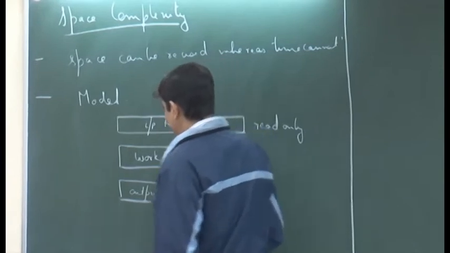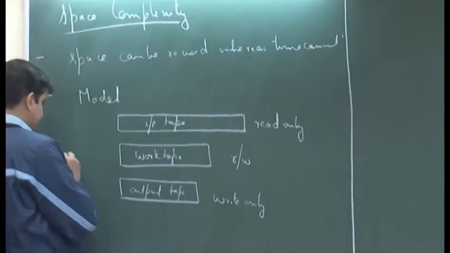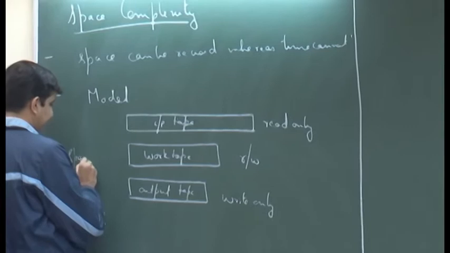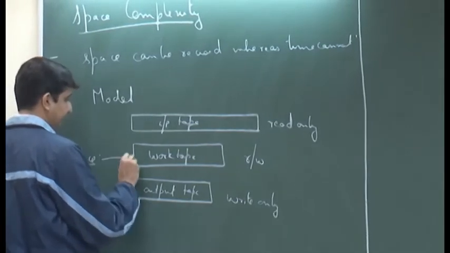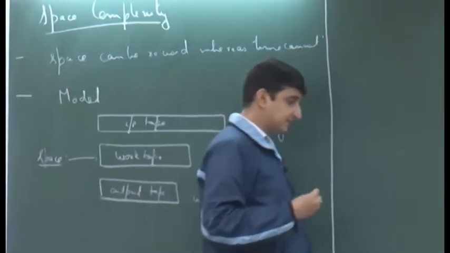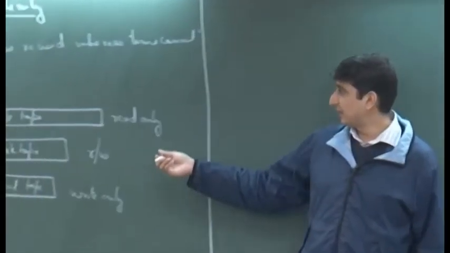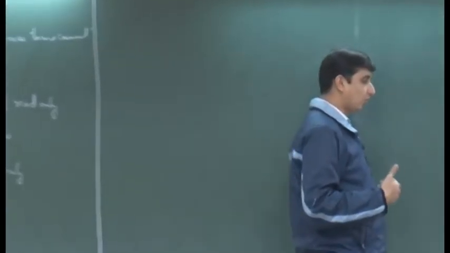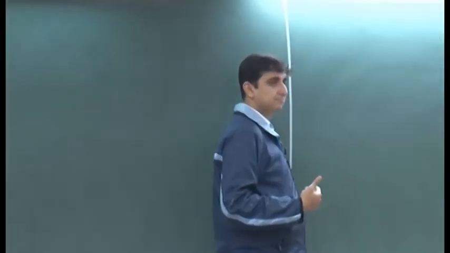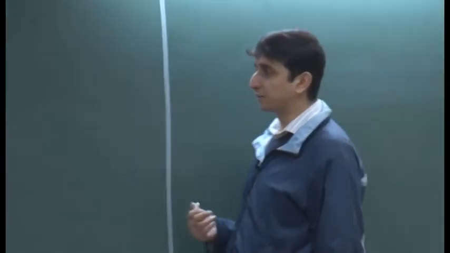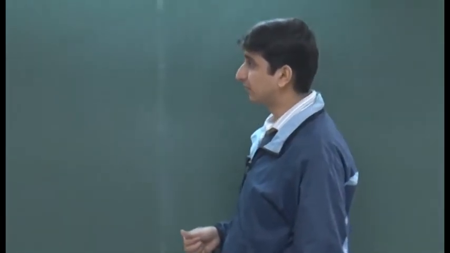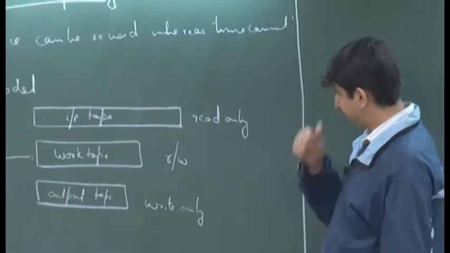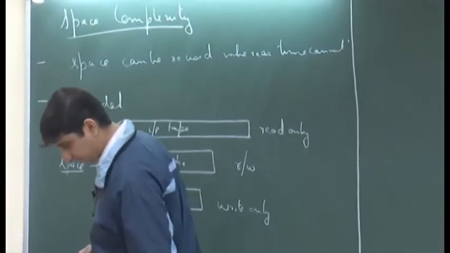So, the space is basically the space used by the work tape. Okay. So, this is the space that we consider, and that is another reason why we restrict our input tape to be only a read only tape, because we do not want it to store additional bits and use that tape for computation. Okay. So, that is our model.